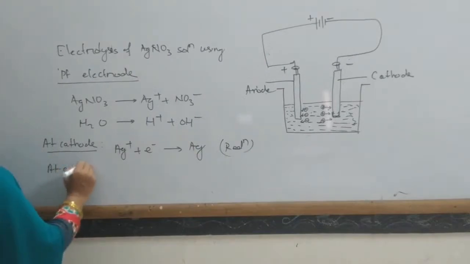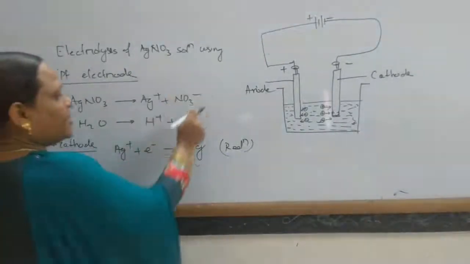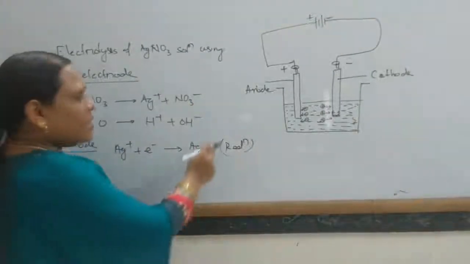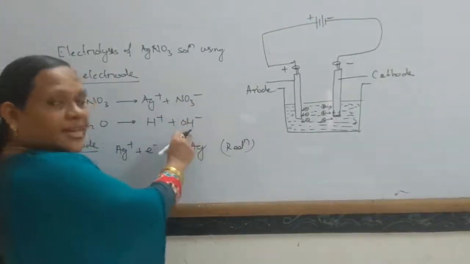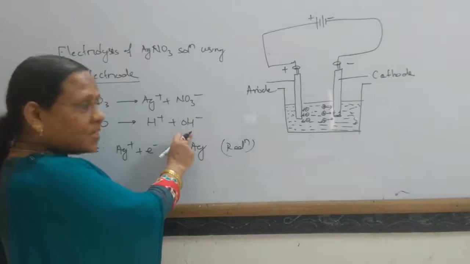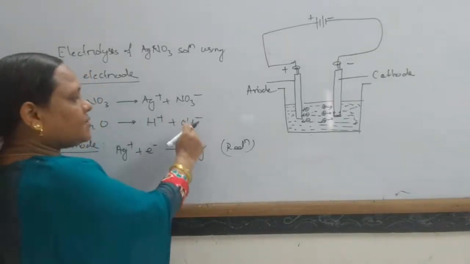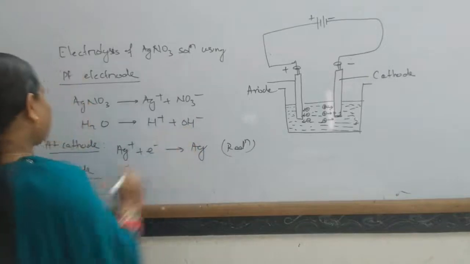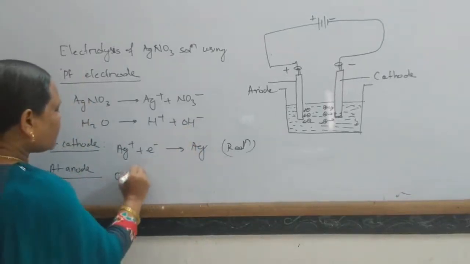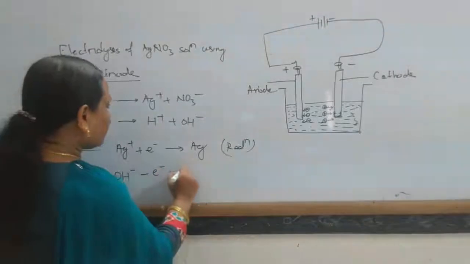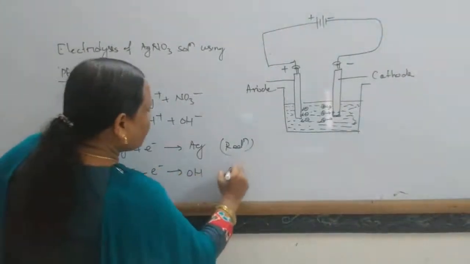Similarly, at the anode, between nitrate ion and OH- ion, the hydroxide ion has lower discharge potential than nitrate. In this way, it will preferentially discharge. So OH- minus an electron gives OH.